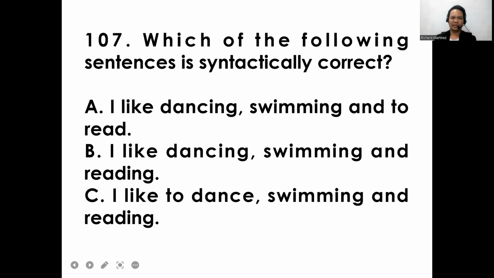Okay, what's the best answer for this? A, B, or C? Which of the following sentences is syntactically correct? All right, there you go. So the answer for this item is letter B, I like dancing, swimming, and reading.